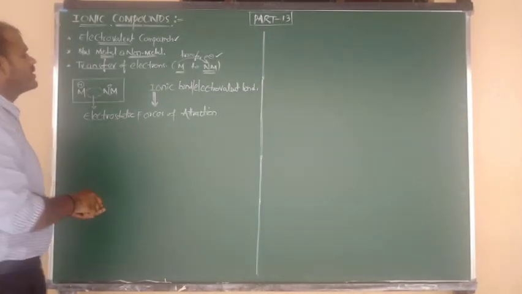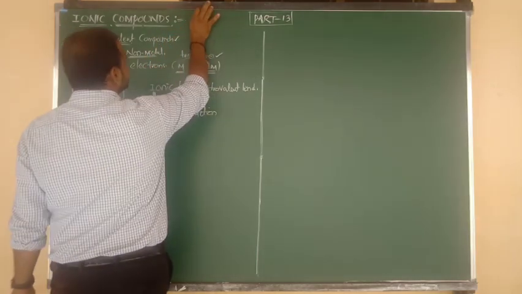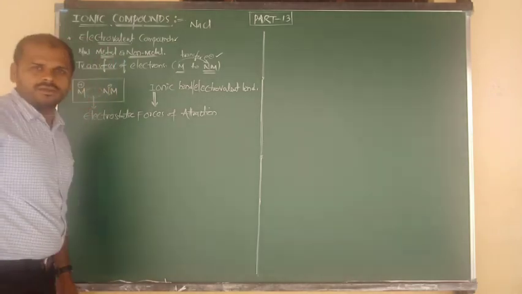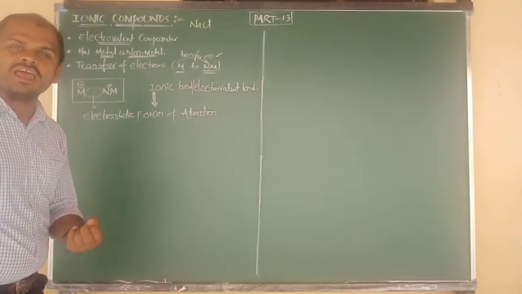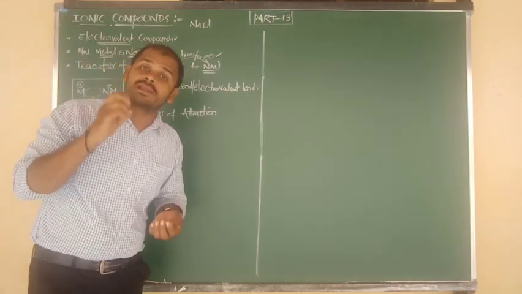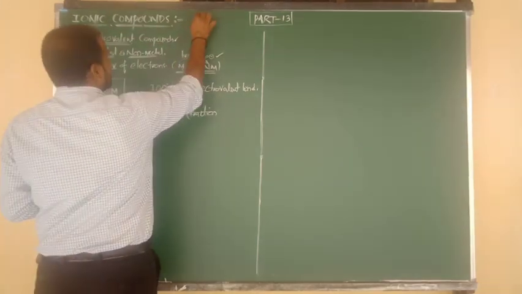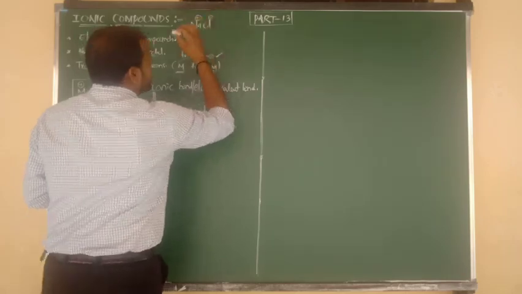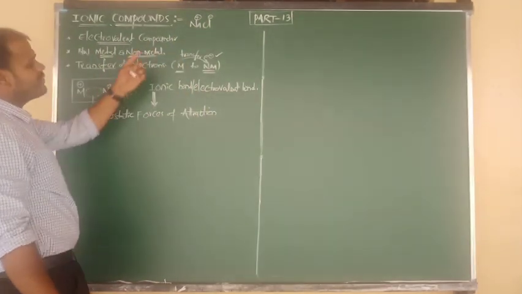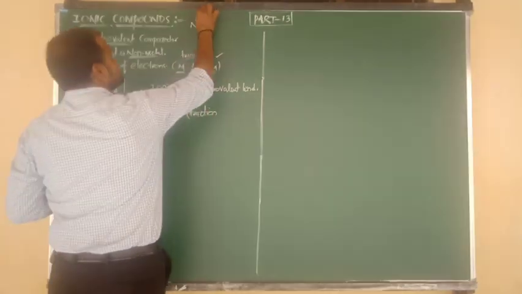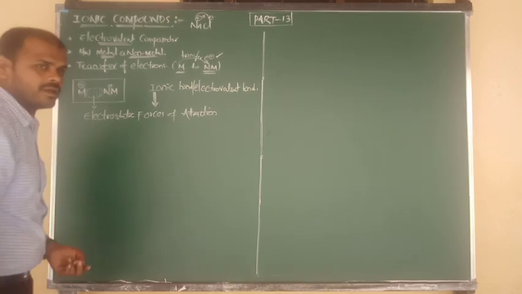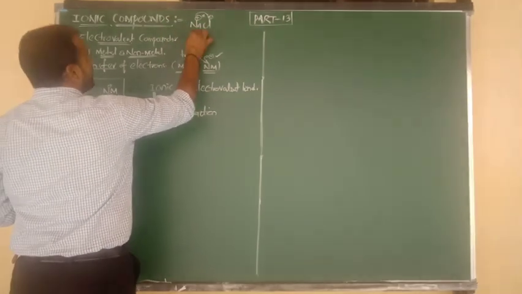Did you understand? Good. Now I want to give you some examples of ionic compounds. One is sodium chloride, the best example of an ionic compound, or we can say common salt, or rock salt. Sodium carries a positive charge, Cl carries a negative charge; one is a metal and the other is a non-metal. So from metal to non-metal, by the transfer of one electron, an ionic bond is formed. So we can say NaCl is an ionic compound.